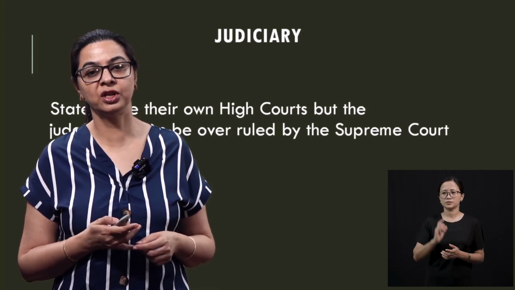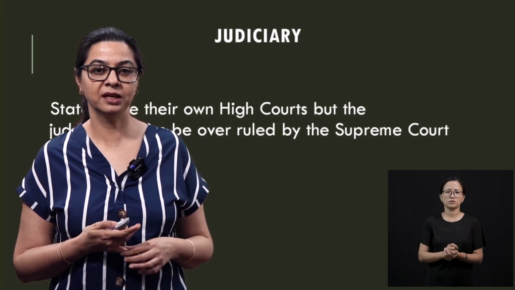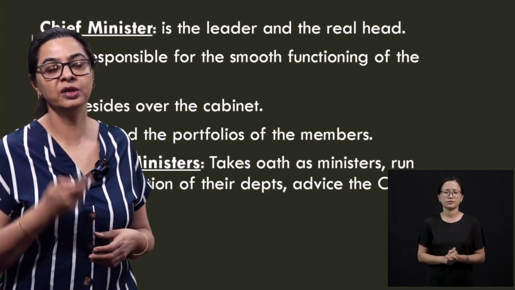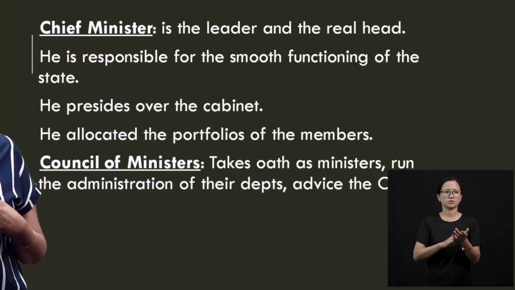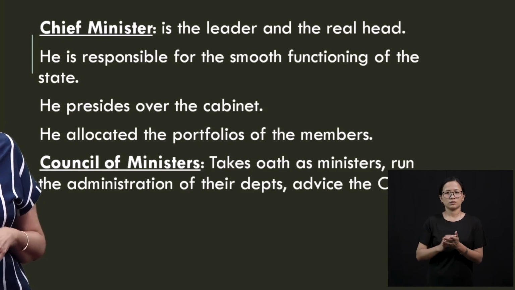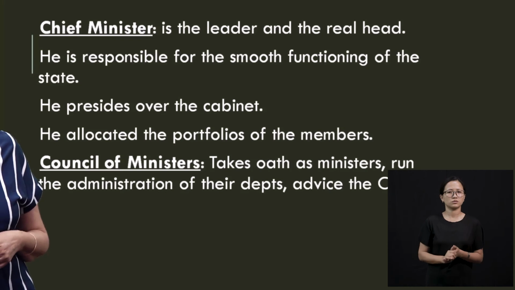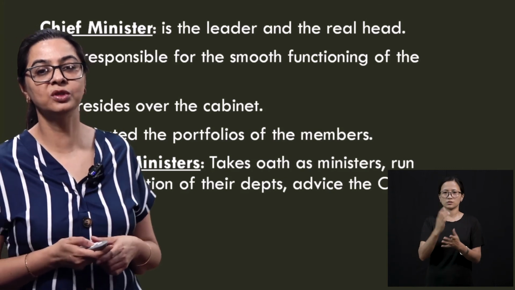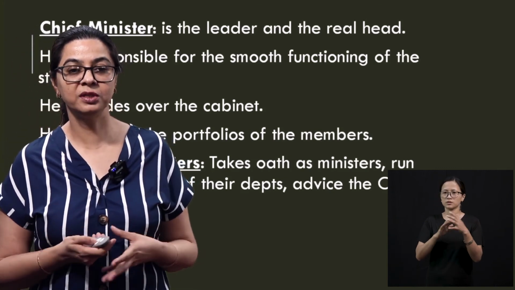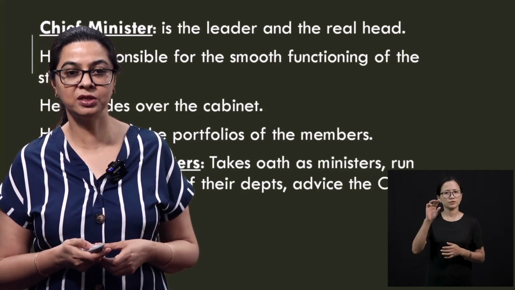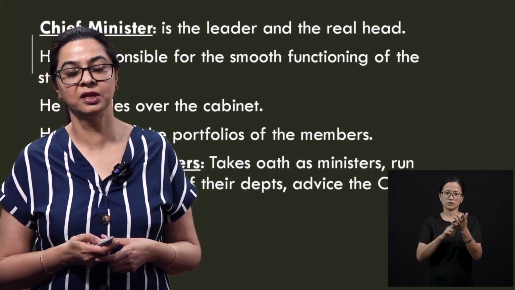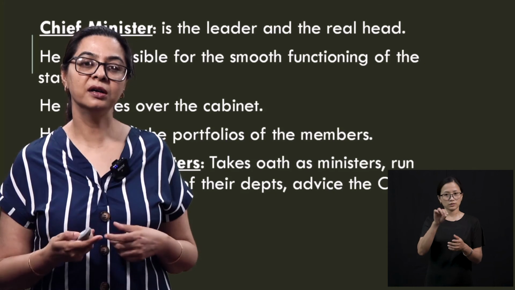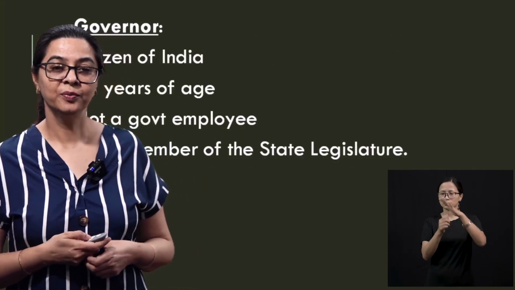So these were the three structures: legislature, executive and judiciary. And remember, the judiciary is absolutely independent. Now comes your executive. The Chief Minister is the real leader, because he's the one who has been elected by you. He is responsible, he presides over the cabinet, and he's the one who makes his own cabinet and the council of ministers. Whatever the Chief Minister does, he does based on the advice of his council of ministers. All the oaths taken by the Chief Minister and his cabinet ministers are administered by the governor.